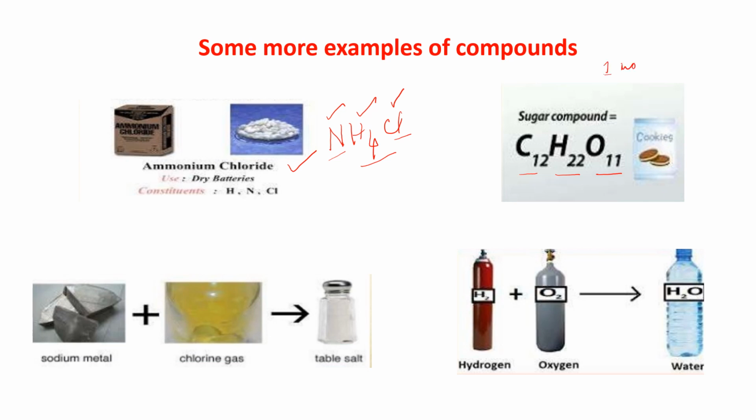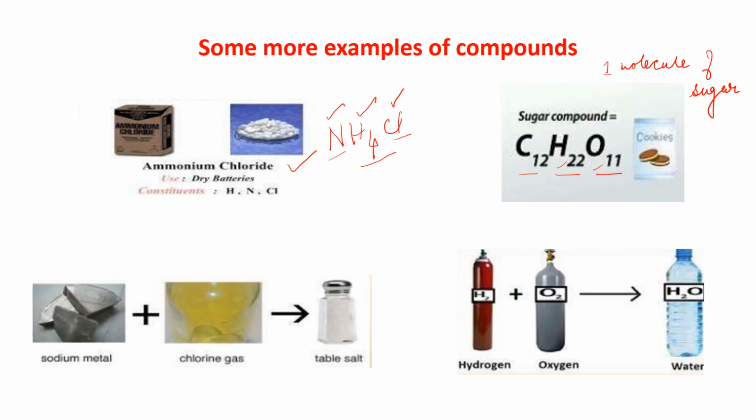One molecule of sugar is formed by 12 atoms of carbon, 22 atoms of hydrogen and 11 atoms of oxygen. So what are the constituents present in sugar? You can get this question. Carbon, hydrogen and oxygen.